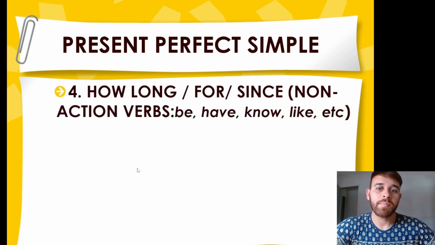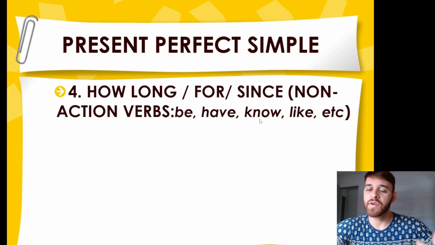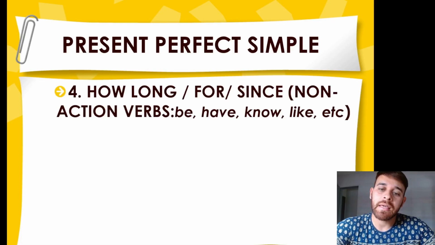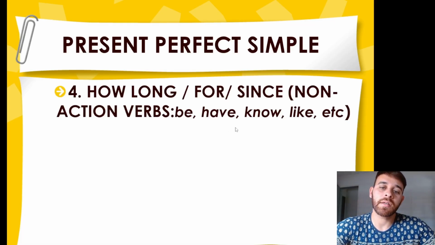We use the present perfect with how long, for, and since. And when it comes to non-action verbs such as be, have, know, and like, remember that these verbs cannot be used in the ing form. So, for example, you cannot say I am liking, you should say I like. You don't say I'm knowing, you should say I know.